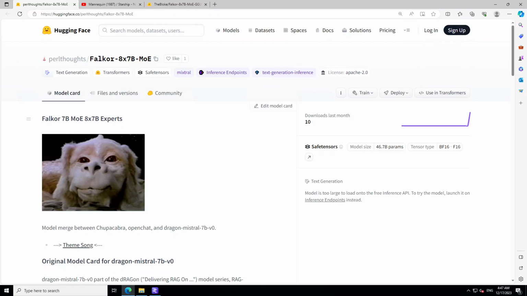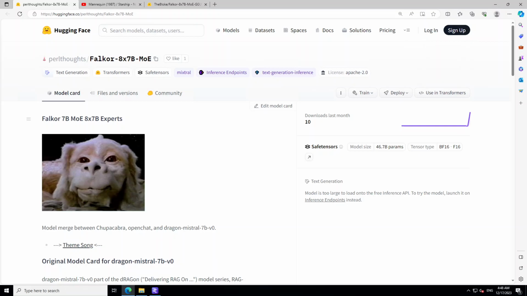If you don't know what an SMoE or mixture of experts model is, basically a sparse mixture of experts, or SMoE, is a type of neural network architecture designed to improve the efficiency and scalability of traditional models. The concept of a mixture of experts was introduced to allow a model to learn different parts of the input space using specialized expert subnetworks.